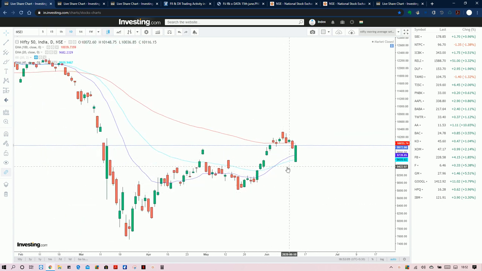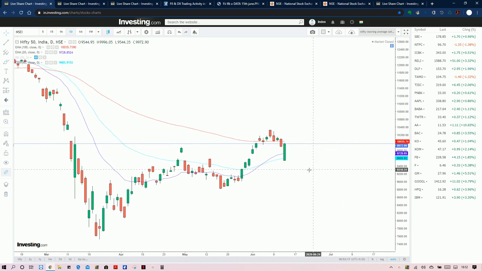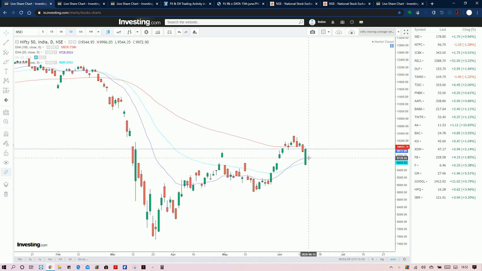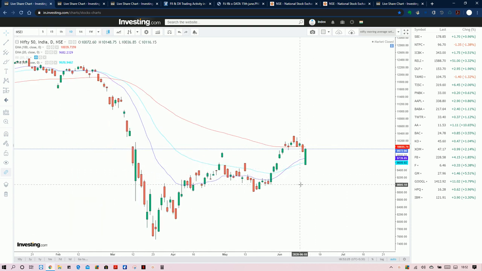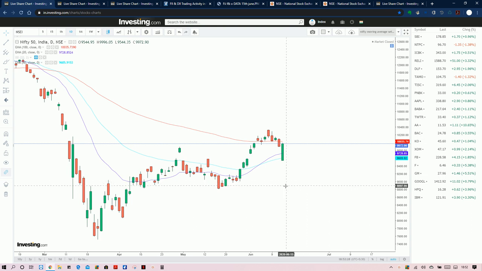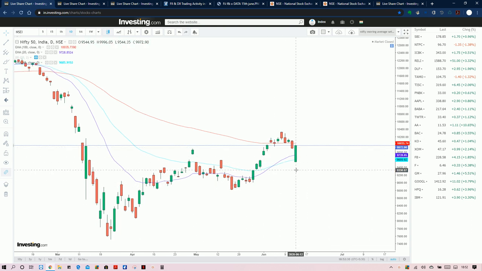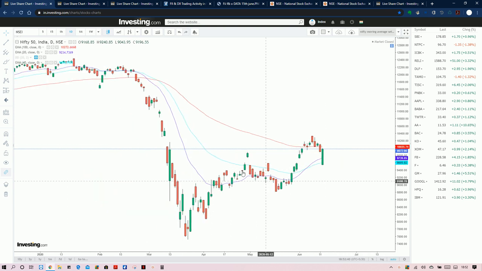Now we see Nifty getting support from EMA 20 and EMA 40, and from there it tried to test this EMA 100 again. We will see whether it tests it again, continues the downtrend, or moves up. We will discuss that in the other data. First, according to this setup, we can see that Nifty tried to rebound from the EMA 20 and 40 and test the EMA 100.